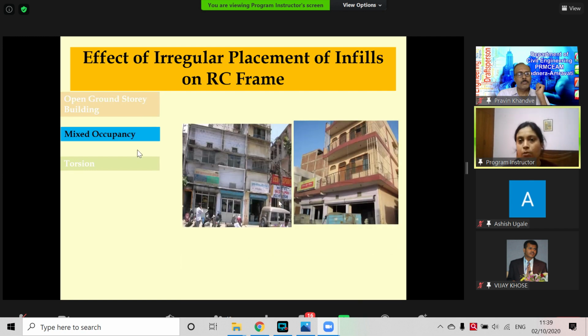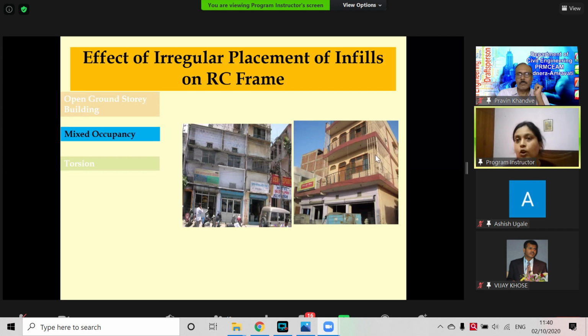occupancy. This is from Dehradun. At that time, there used to be PCOs, public call offices. And this is the PCO small shop. Only one portion of the ground floor has been kept open for this shop, and we can see this is the residential building. But in the right hand side figure, we can see this is the storage godown for cement. So only the peripheral wall, that too only in 3 directions. The first floor is kept open for shuttering. Only the peripheral walls are there, but in the top floor, we can see it's a completely residential building.